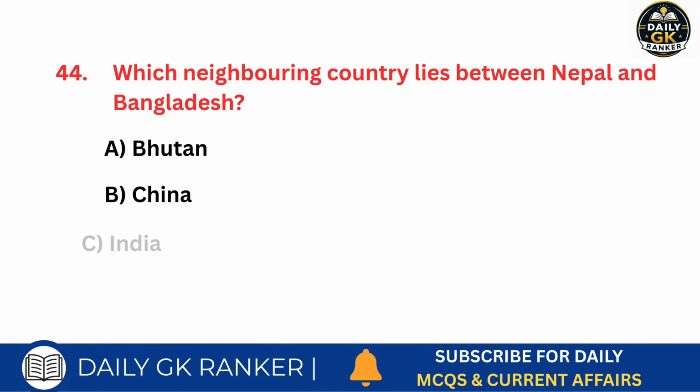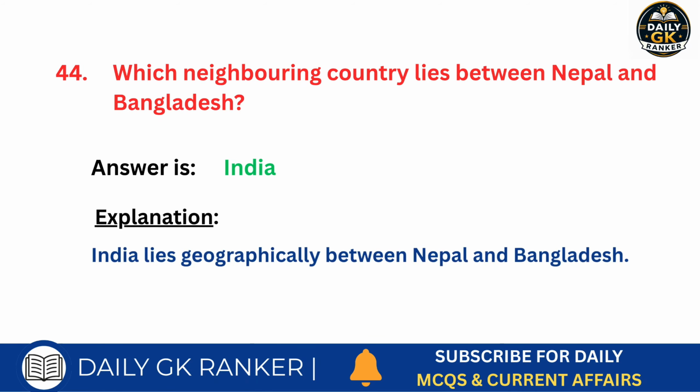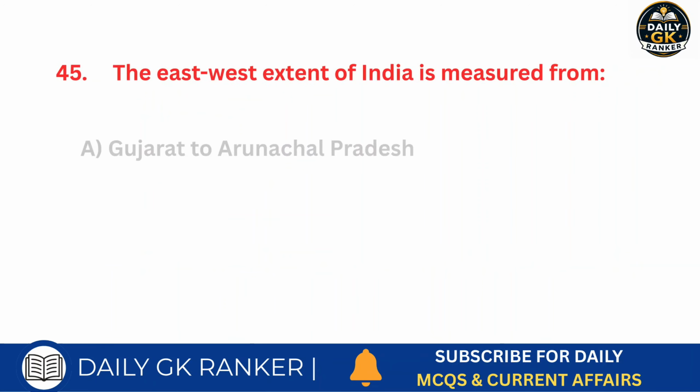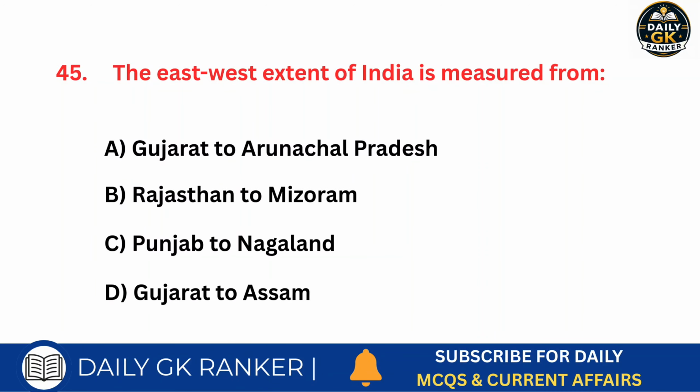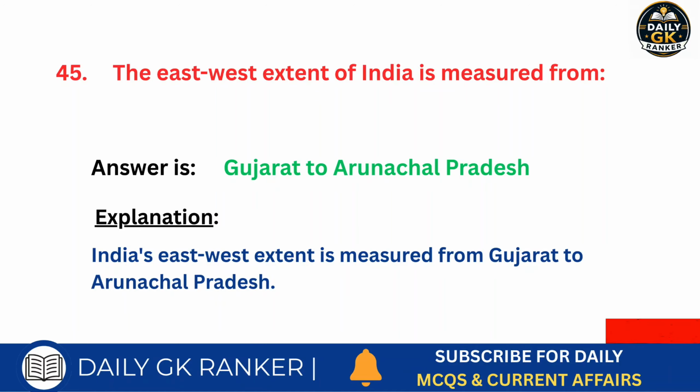Which neighboring country lies between Nepal and Bangladesh? Answer is India. The east-west extent of India is measured from. Answer is Gujarat to Arunachal Pradesh.